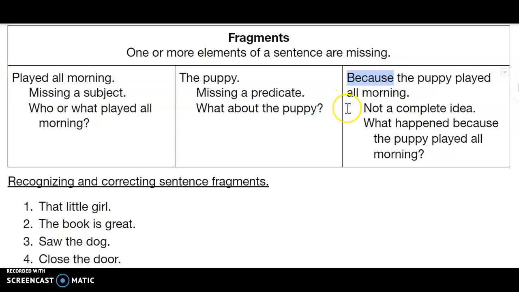So in middle school, they tell you never start a sentence with because. Now, the truth is you can start a sentence with because. They ask you not to do it in middle school because they feel like maybe you're not quite ready to write these more sophisticated, complex sentences. But now in high school, we're going to write these. So it's okay to start it with because. Just know that here where we have a period, you need a comma, and then you have to say more. Because the puppy played all morning, comma, it's really tired, period. You can't just leave it at that.